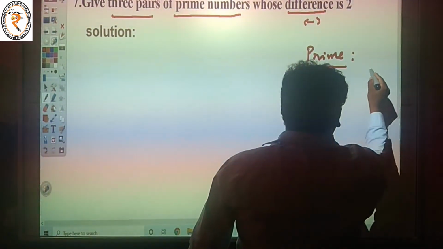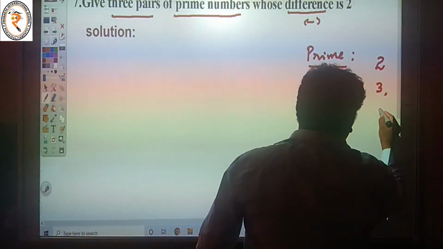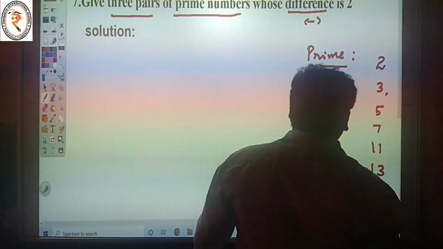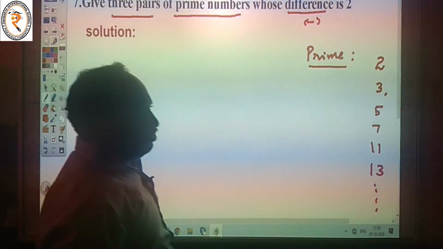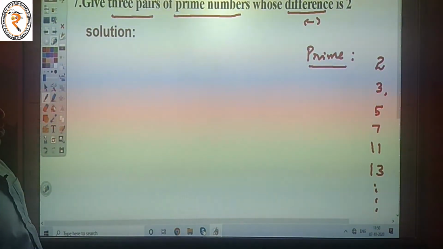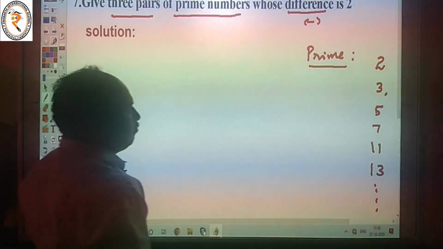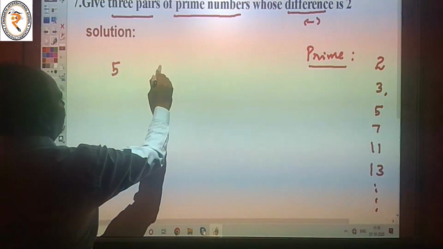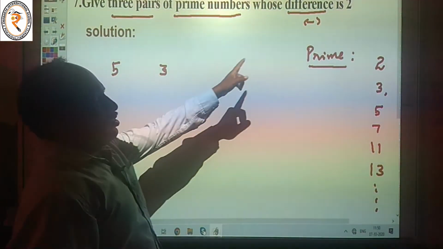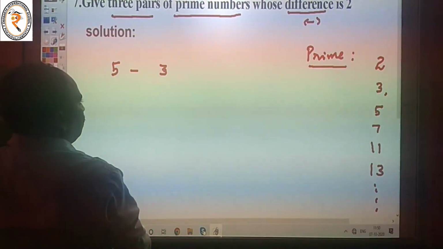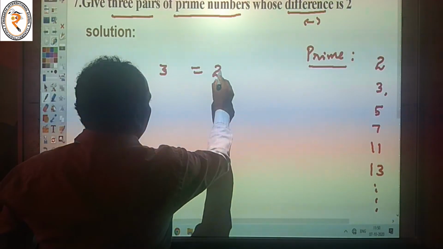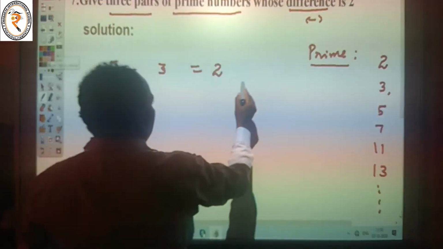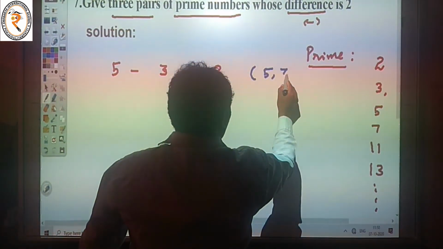prime numbers: 2, 3, 5, 7, 11, 13. You want the difference to be 2. We take the numbers 5 and 3. Whose difference is 2? Difference is minus: 5 minus 3 is equal to 2. So the first pair is 5 comma 3, or 3 comma 5.